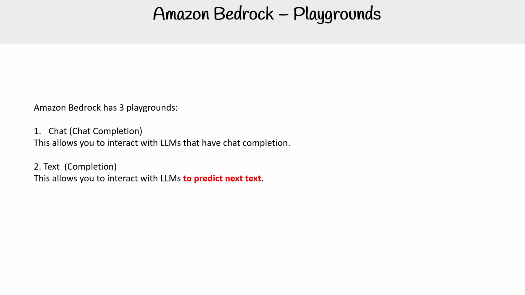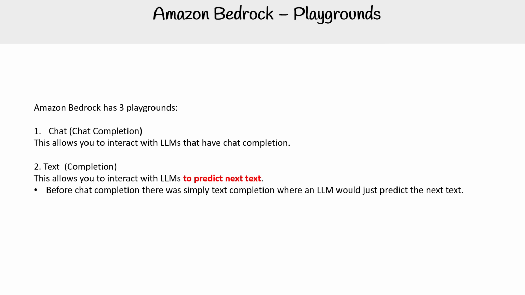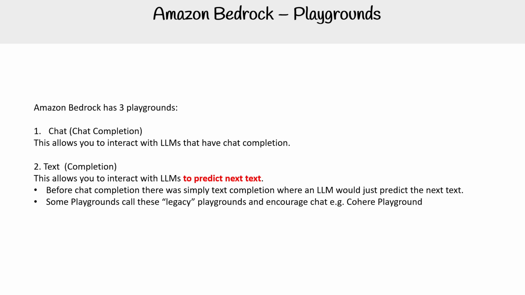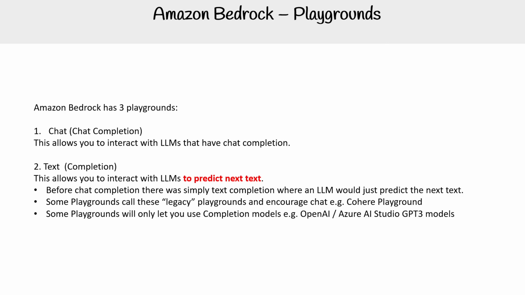This allows you to interact with LLMs to predict the next text. Before chat completion existed, all there was text completion. So when there used to be GPT-3, when that first came out, there was no chat per se. But this is where you would predict just, again, the next word. Some playgrounds call these legacy playgrounds and encourage you to use the chat instead. Like if you use Cohere's playground, they mark the text as legacy, whereas other ones just treat it as another way that you can work with it.